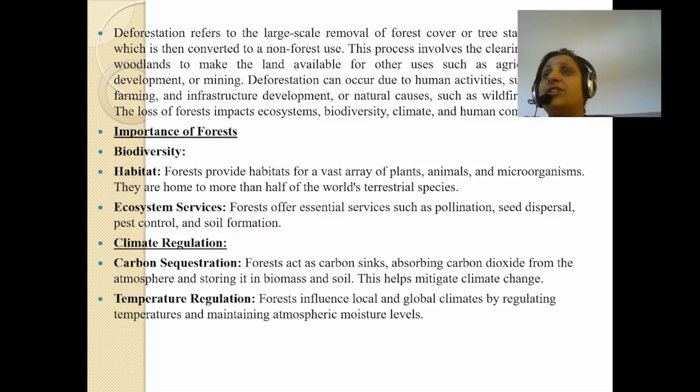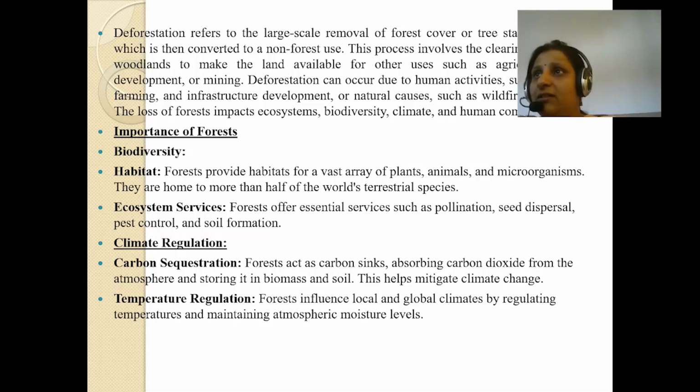Forests offer essential services such as pollination, seed dispersal, pest control, and soil formation. See what the various ecosystem services forests provide. Forests protect us from pollution, right? As there are several trees, there are several animals and microorganisms who protect us from this pollution. Pollution doesn't come to us. They stop it at their end only.